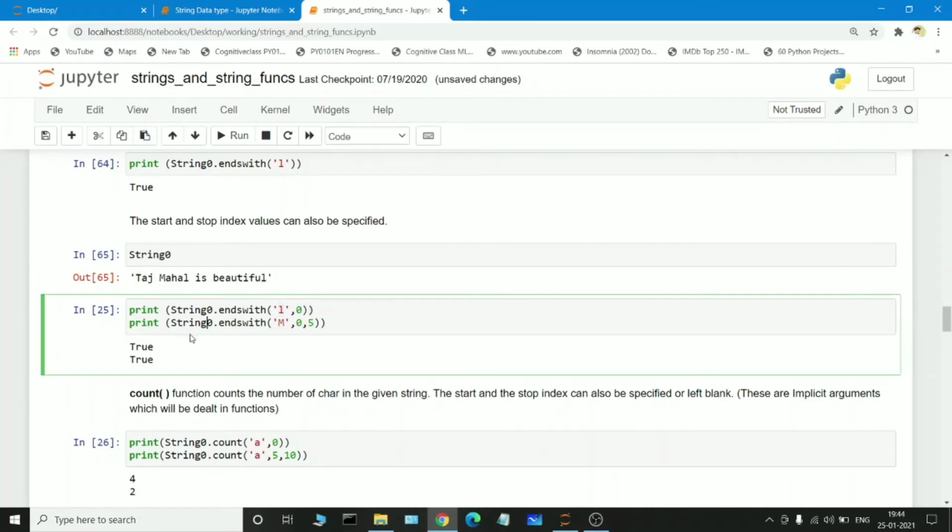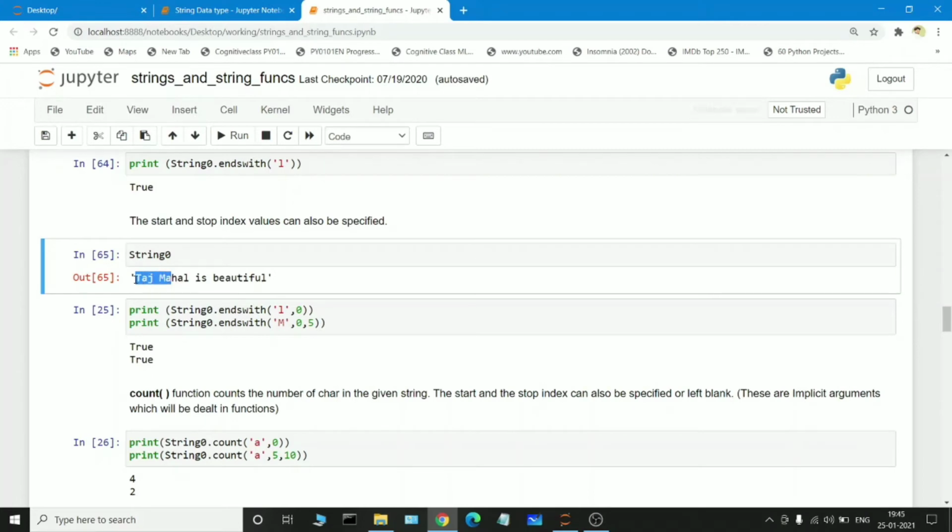In the second print condition, string 0 dot endswith m, but we are giving the range from 0 to the 5th index location only. So 0 is t, and the 5th index location is a. From Taj to ma, what is the last keyword? 0, 1, 2, 3, 4 and 5.